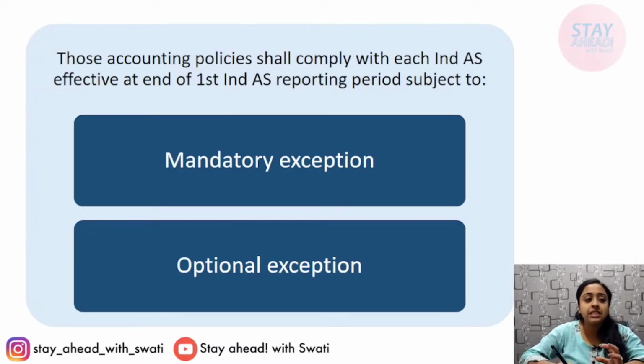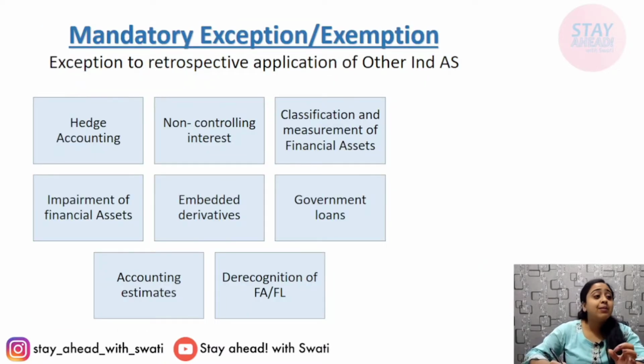Those accounting policies shall comply with each Ind AS effective at the end of the first Ind AS reporting period, subject to either mandatory exceptions or optional exemptions. Otherwise, they have to follow. What are these mandatory exceptions or exemptions? Exception to retrospective application: in this particular list of situations, Ind AS 101 says that you do not need to remeasure, reclassify or make a transition retrospectively from prior dates to the transition date.